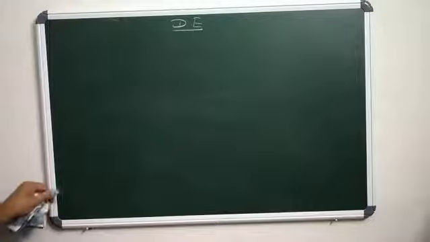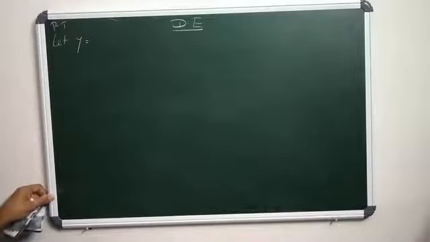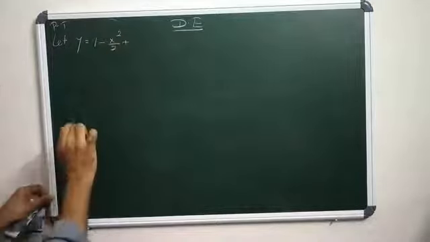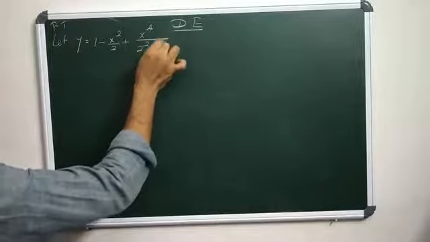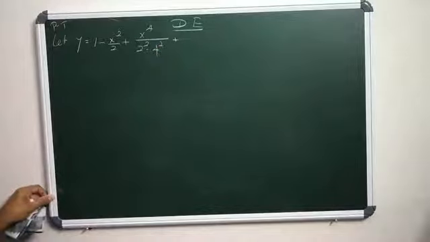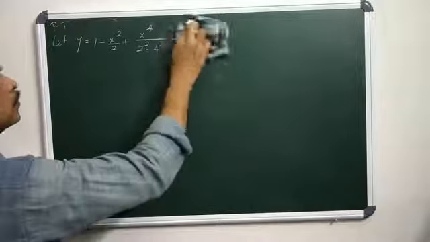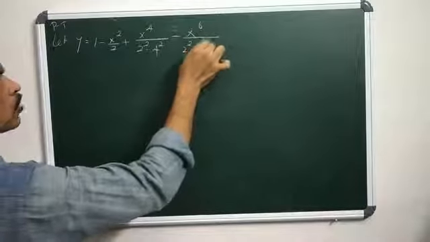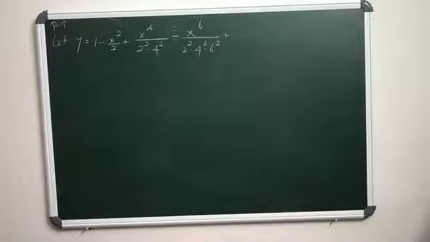Consider another series. Let y equals 1 minus x square by 2 square plus x power 4 by 2 square into 4 square minus x power 6 by 2 square into 4 square into 6 square plus etc. Then prove that it converges for all x.